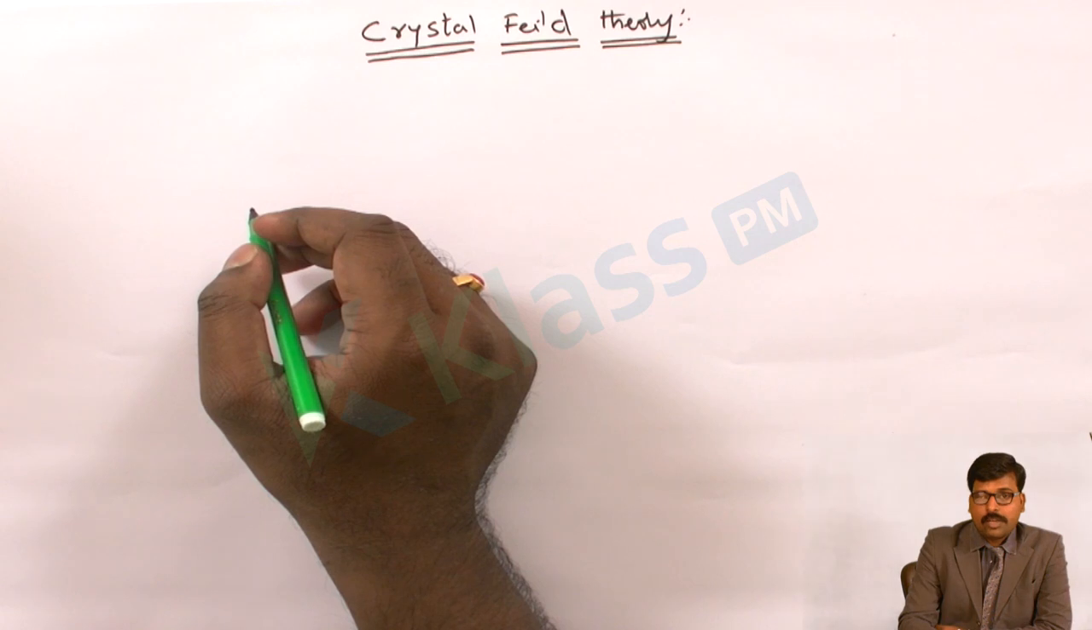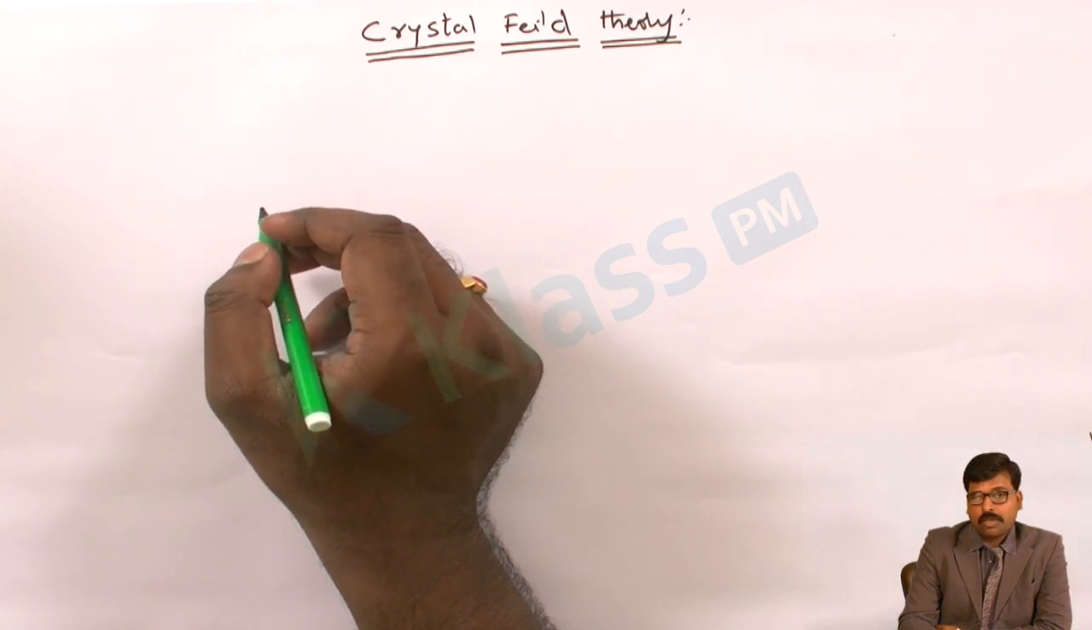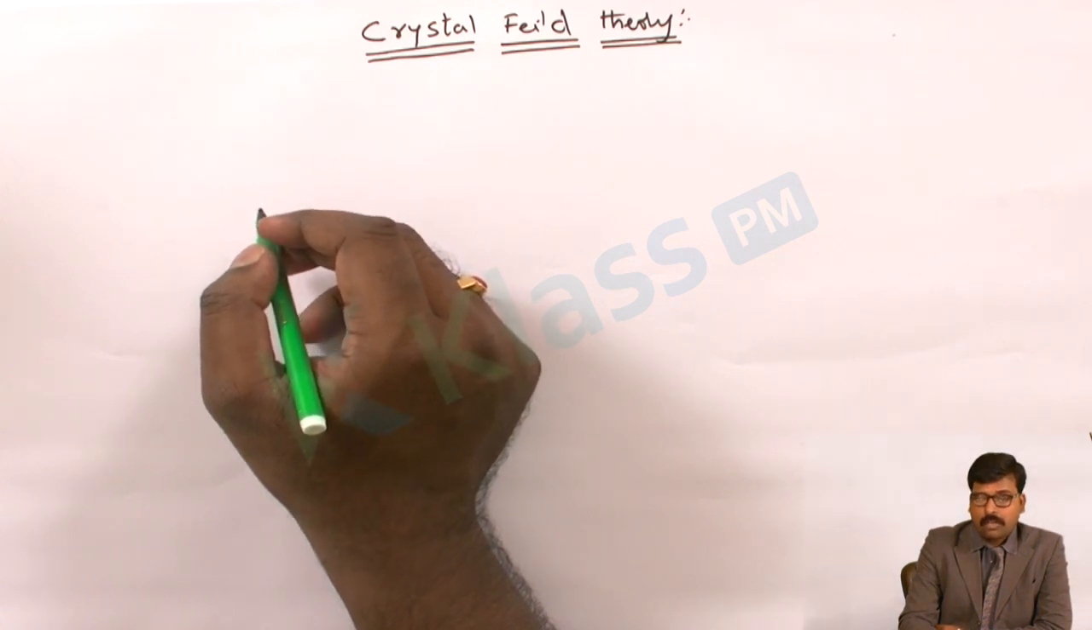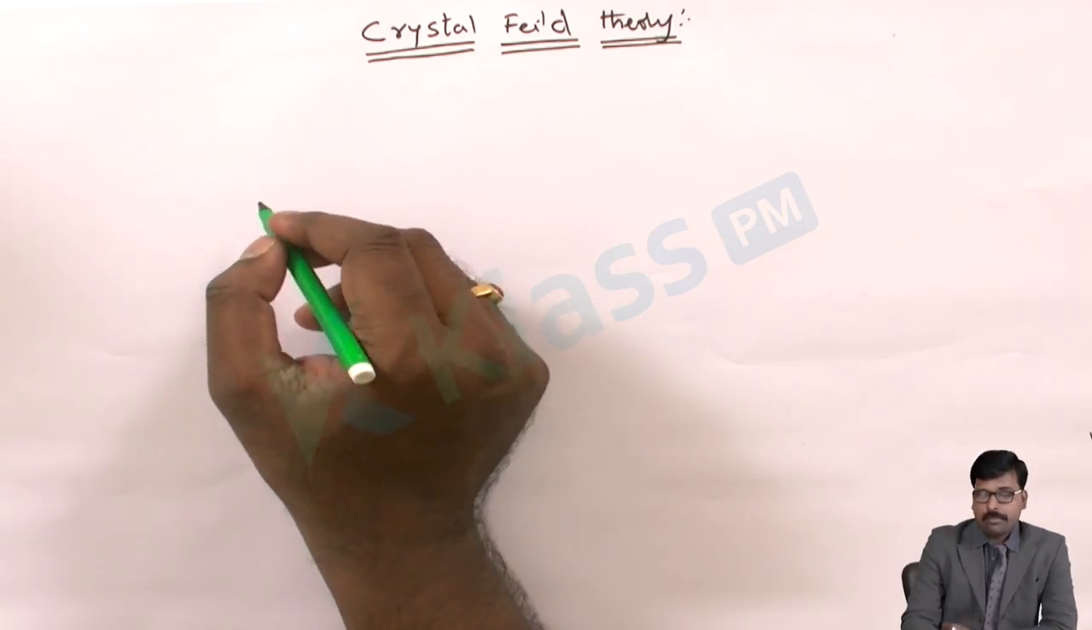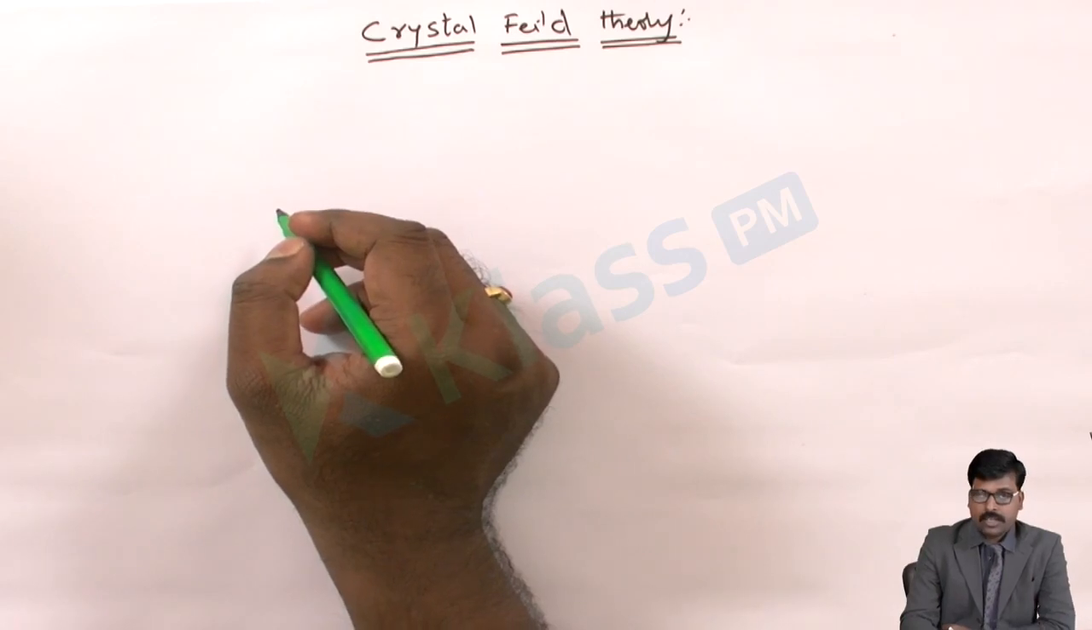All these demerits of the valence bond theory are addressed very clearly in the crystal field theory. Crystal field theory is very widely used till today in the estimation of d block element complexes, and valence bond theory is very widely used till today for organic compounds. So let's see what exactly the crystal field theory says.